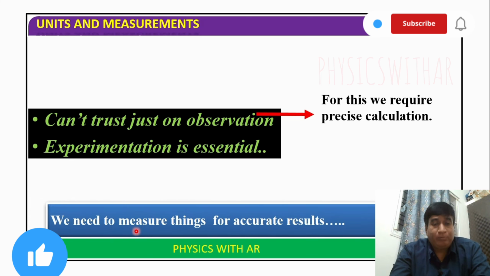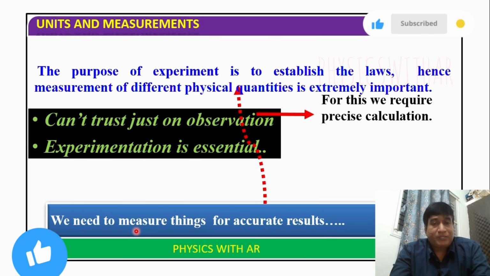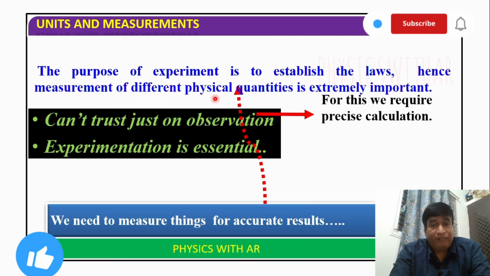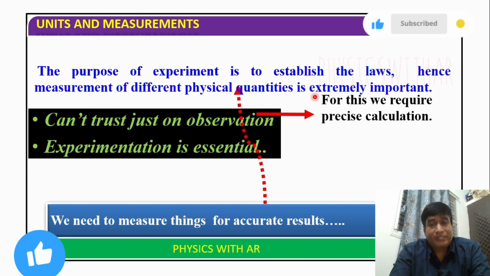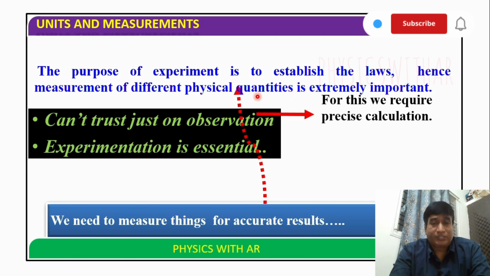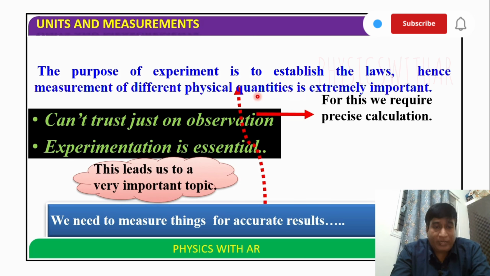So we need to measure things for accurate results. The purpose of an experiment is to establish laws, hence the measurement of different physical quantities is extremely important for us. Whatever we take in our day-to-day life, we are going to measure.